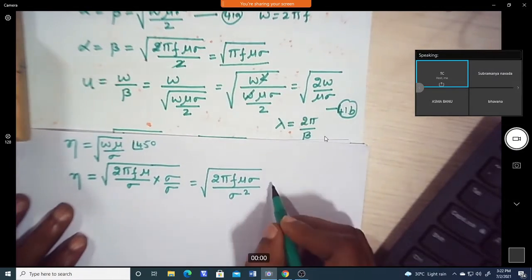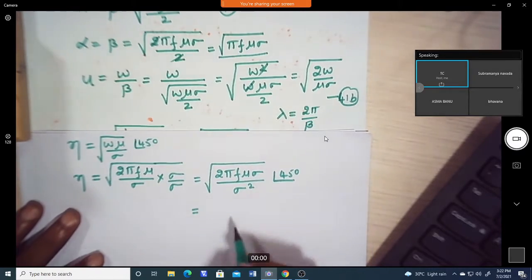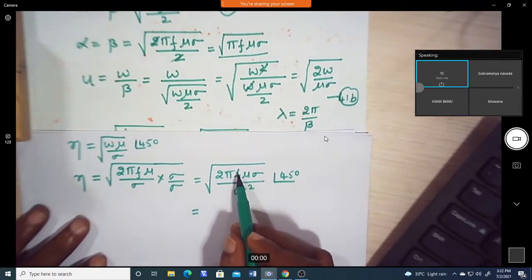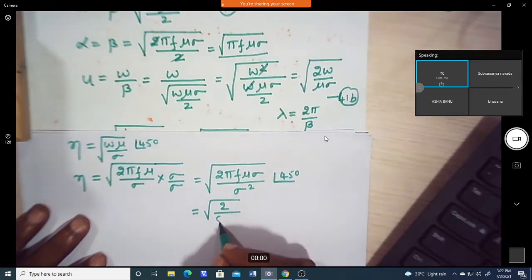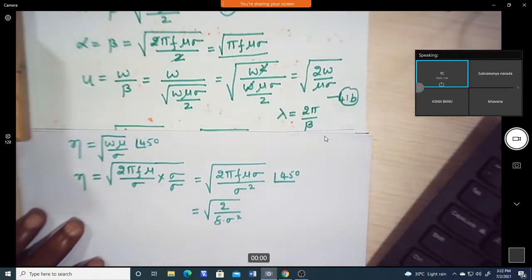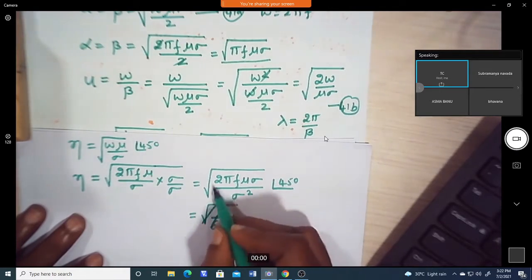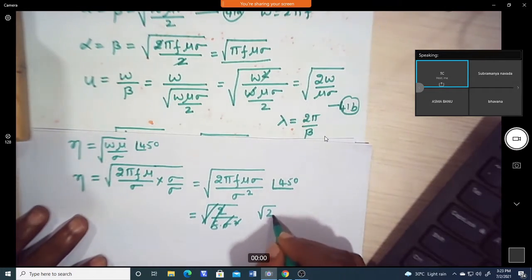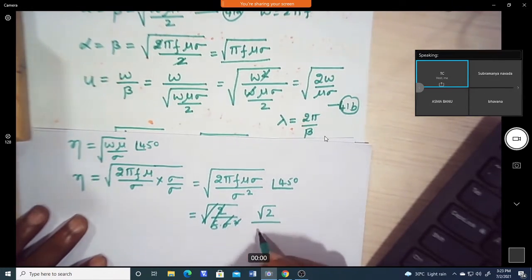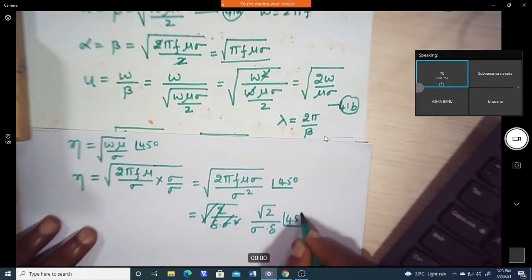So this actually is at an angle of 45 degrees always. Now we can see here, square root of pi f mu sigma, we can write it as 1 over delta. So we can write it as root 2 by delta into sigma squared. So the delta is outside, because square root of pi f mu sigma is 1 over delta, so we can write root 2, and sigma, if I take it outside, sigma into delta, at an angle of 45 degrees.